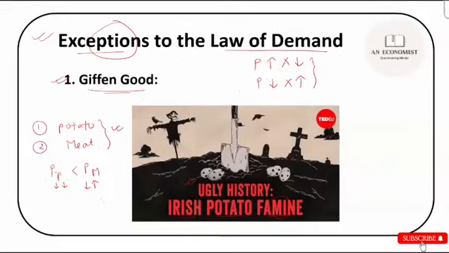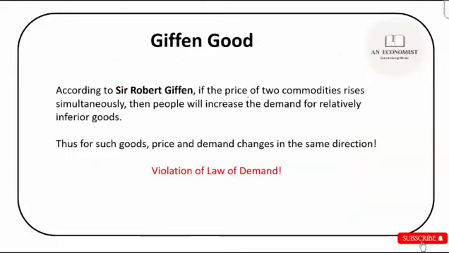So that is the general norm, but what we have seen is that as the price of potato falls, it is a cheaper good in the first place, and now when the price of potato falls, people are demanding less of the potato and they are shifting their demand to meat, which is a normal good, which you can consider a more superior good than the potato, right? That is the strange thing that was noticed by Sir Robert Giffen.